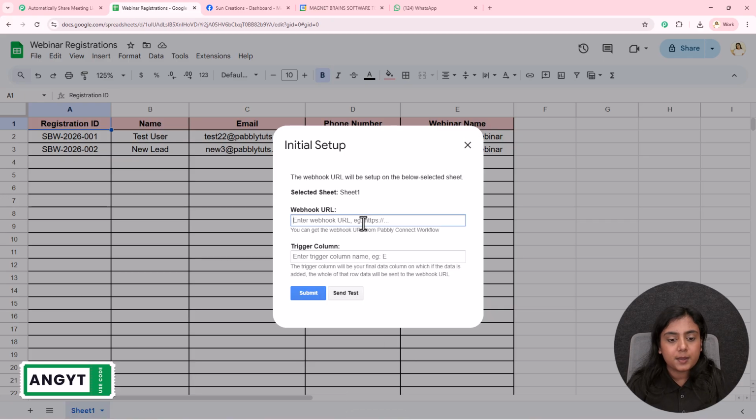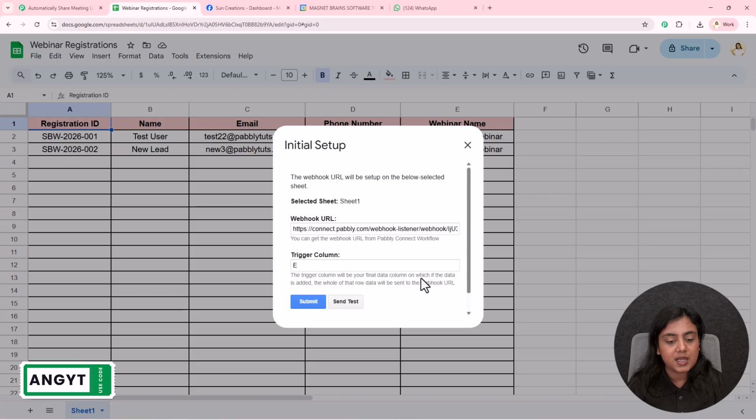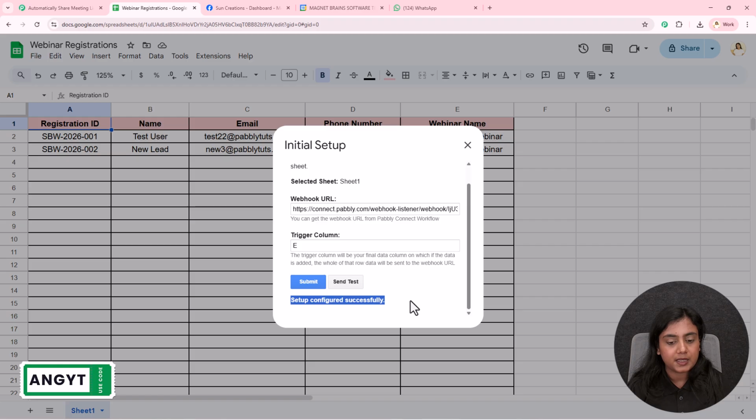For the webhook URL, I will paste the webhook URL that Pabbly Connect has provided us, and for the trigger column, it says the trigger column will be the final data column on which data is added. The whole of that row data will be sent to the webhook URL. In the spreadsheet, my trigger column is column E because as soon as I enter the webinar name, I want the entire row's data to be forwarded to this webhook URL. So the trigger column will be your final data column. Click on the submit button, and as soon as you do that, it says setup configured successfully.